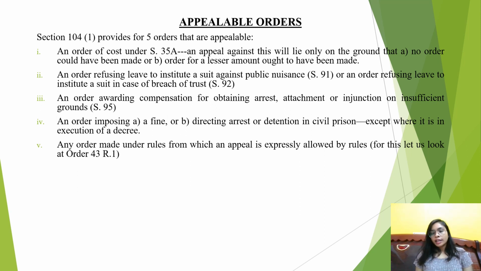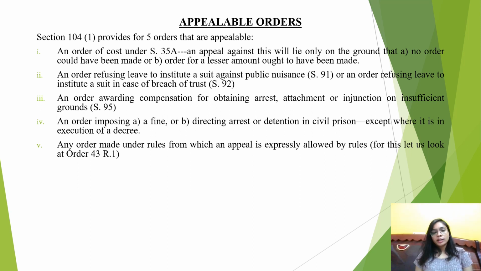Similarly, if an order has been passed by court wherein it has refused the leave to institute a suit in case of breach of trust under section 92, in that case also such order will be appealable. Next is if the court has ordered compensation in favor of a party against another party which has obtained arrest, attachment or injunction on insufficient grounds. Now in this case also the aggrieved party, that is the party against whom such an order has been passed, can definitely go and file an appeal.